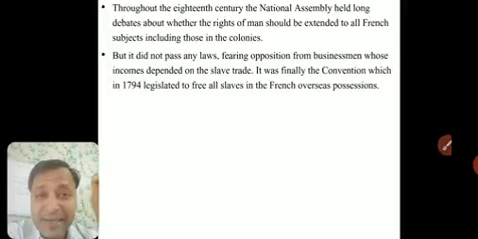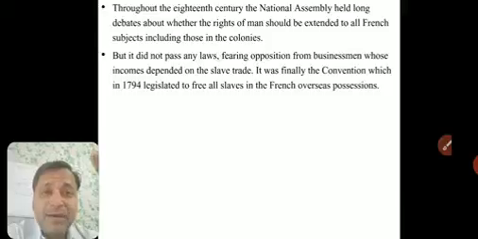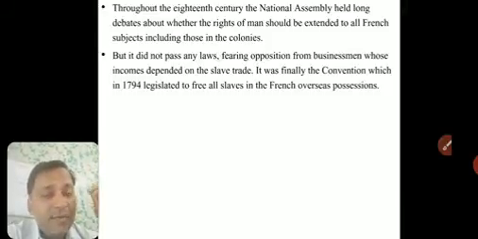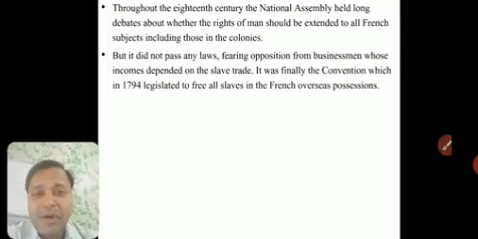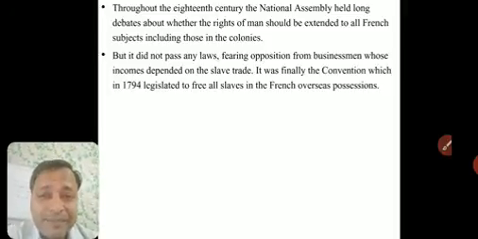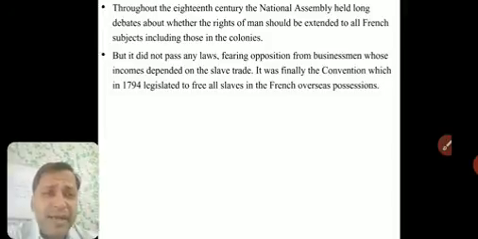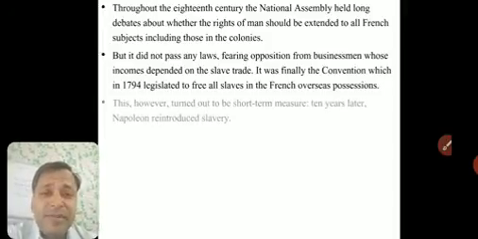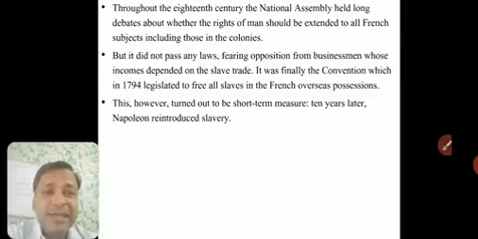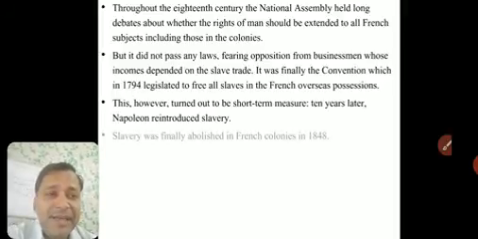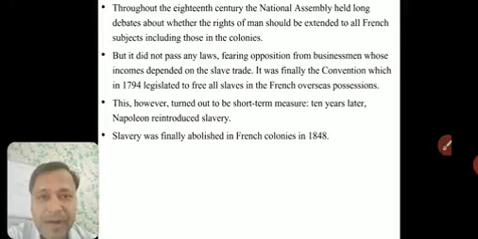It was finally in the Convention of 1794 that a law was made to free all slaves in the French overseas possessions. Wherever French colonies were, they abolished the slave trade. But this was for a very short time, because of Napoleon Bonaparte. This turned out to be a short measure, because ten years later Napoleon reintroduced slavery. Slavery was finally abolished in French colonies in 1848, after Napoleon.